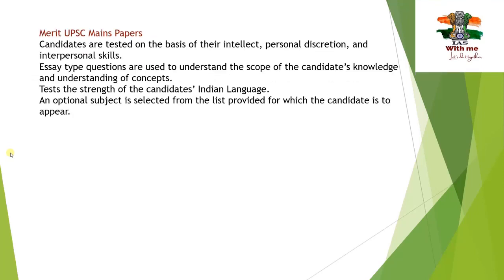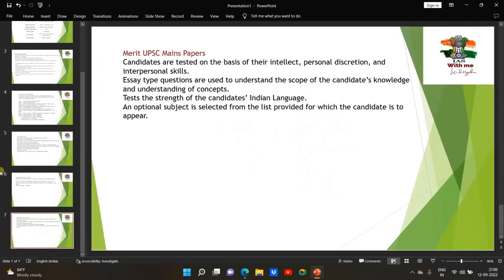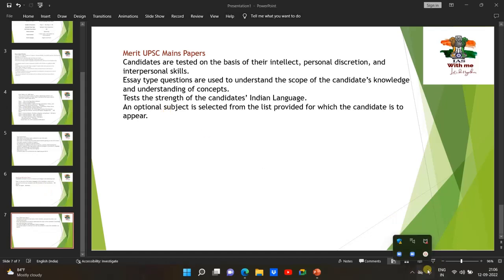Merit UPSC mains papers: candidates are tested on the basis of their intellect, personal discretion and interpersonal skills. Essay type questions are used to understand the scope of the candidate's knowledge and understanding of concepts. So we also write an essay paper for 250 marks. These test the strength of the candidate's Indian language, of course testing your skill and intellectual skills in a particular Indian language. An optional subject is selected from the list provided, for which the candidate is to appear. When it comes to the selection of the optional subject, the candidate has to select that paper on his own.